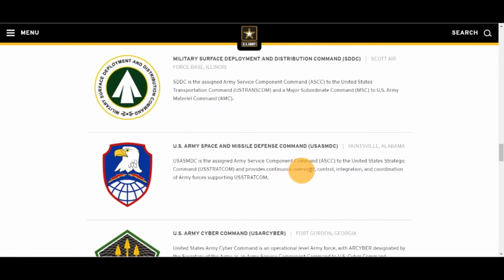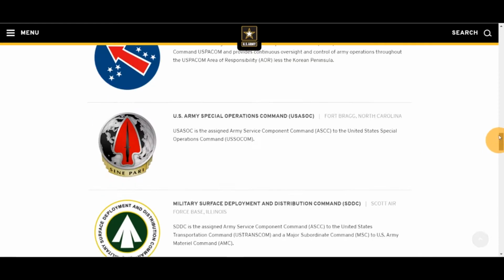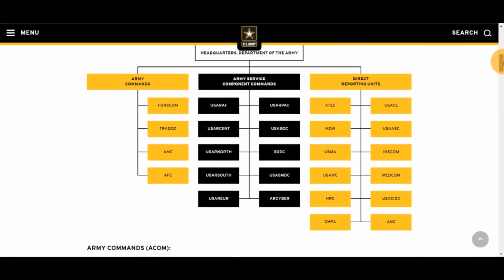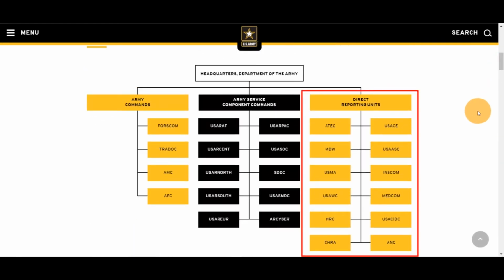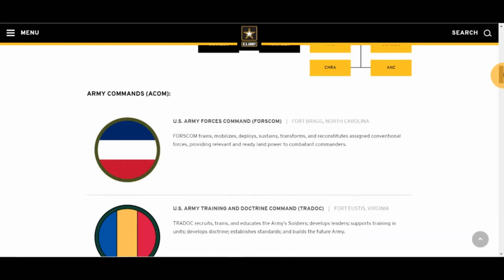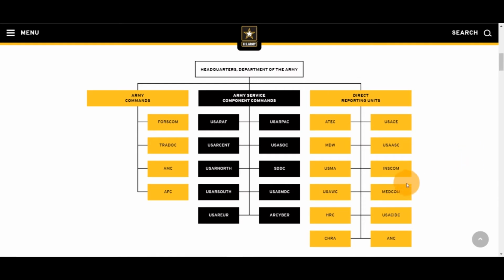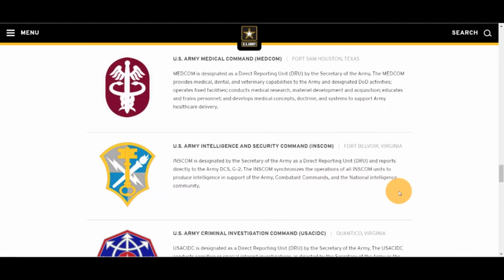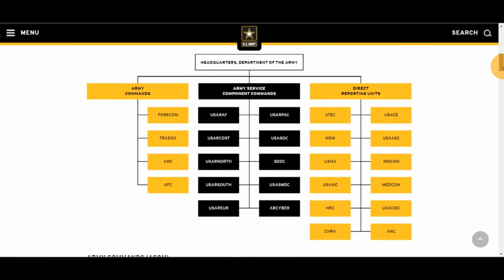Category 3. These formations are called direct reporting units because each reports directly to the Department of the Army in the Pentagon, and each is highly unlikely to be fully deployed in support of a COCOM. Why? Because they are the functional formations that keep the Army's global operations on track 24/7. They do the daily trench work for the Department of the Army so that the first 2 categories can fight and prepare to fight.